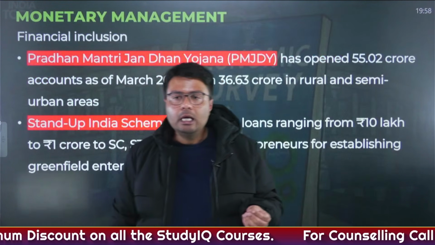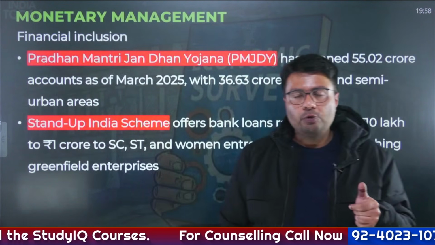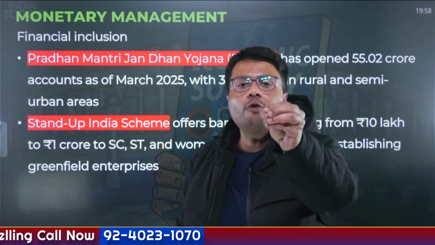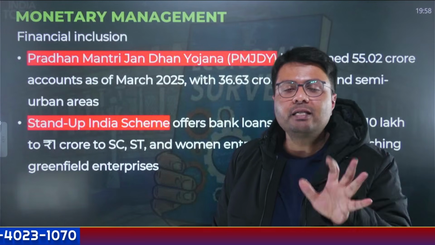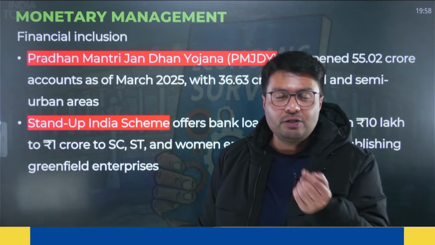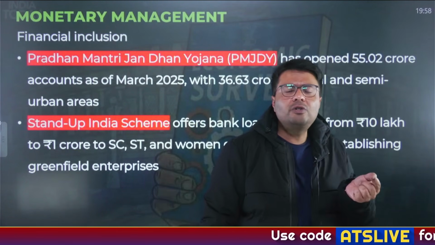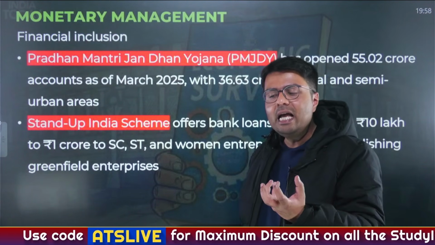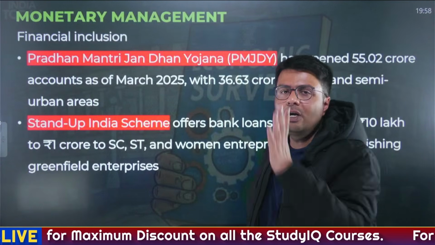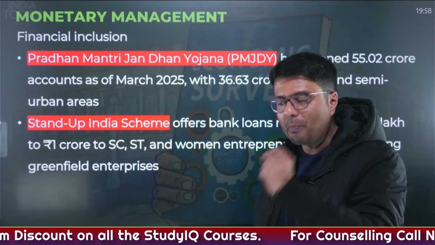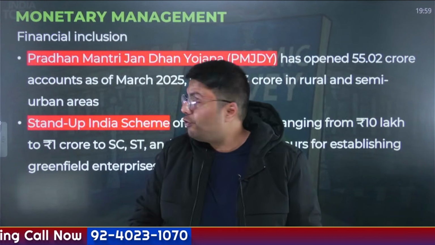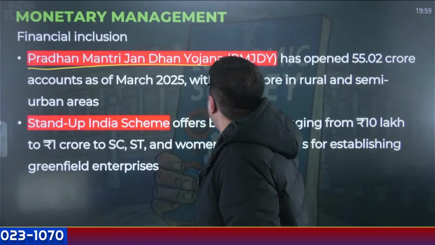Right? Now let us understand financial inclusion. What is financial inclusion? Financial inclusion basically means provision of financial services to the poor sections of society. What financial services? Banking services, insurance services, loans, credit, etc. So when poor sections of society get financial services, that shows your economy is having financial inclusion. Now, in the past few years, especially when this government came in 2014, one of its objectives was to ensure financial inclusion. And for that, it started the Pradhan Mantri Jan Dhan Yojana.